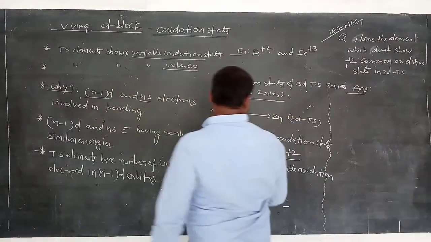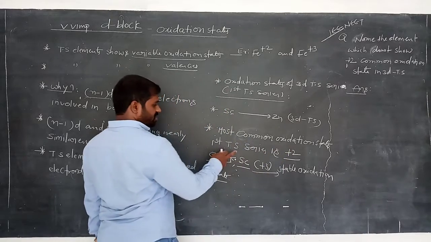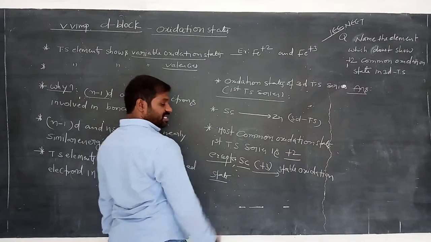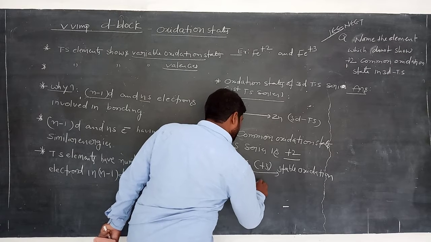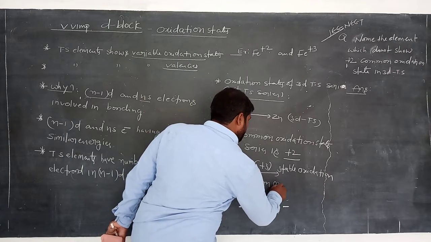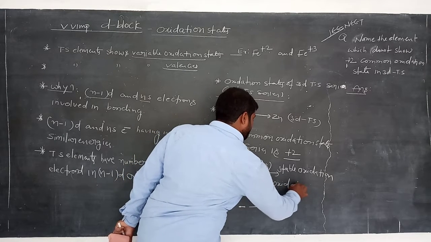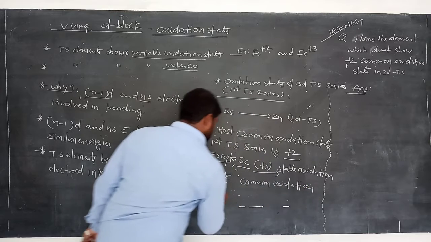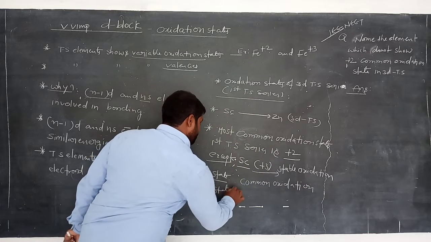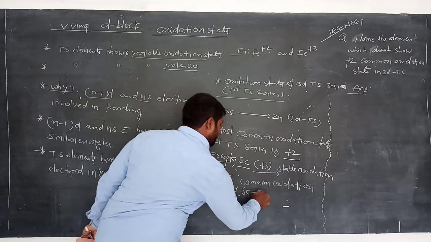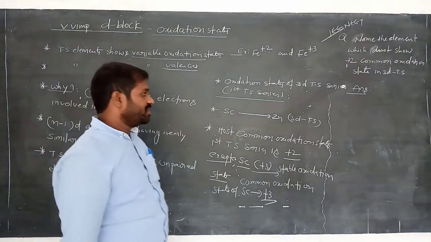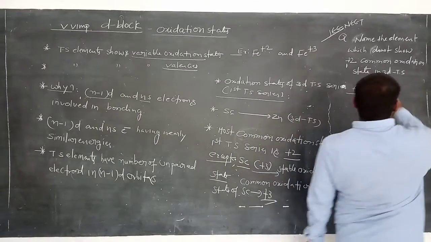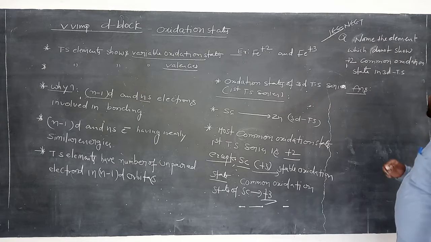Remember this. The most common oxidation state of the first transition series is +2 except scandium. The common oxidation state of scandium is +3. This is the stable oxidation state of scandium. So it does not show +2 oxidation state here.